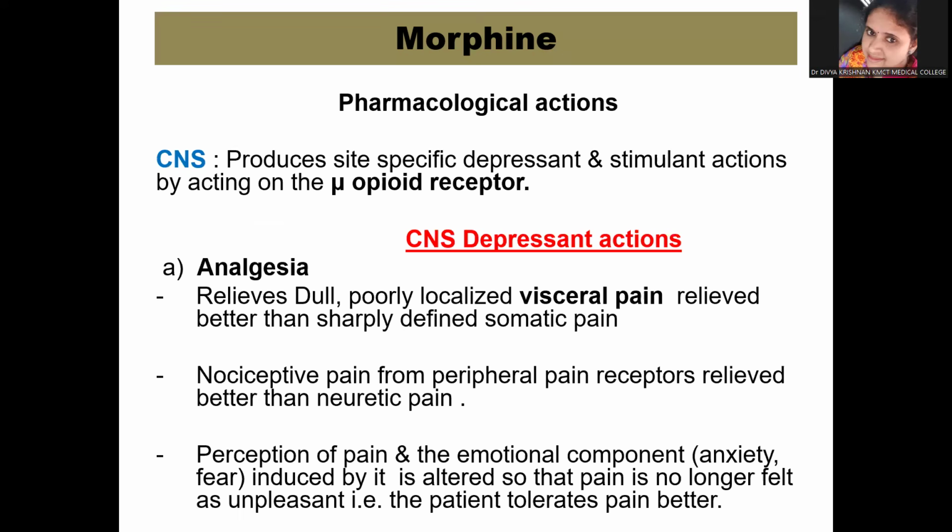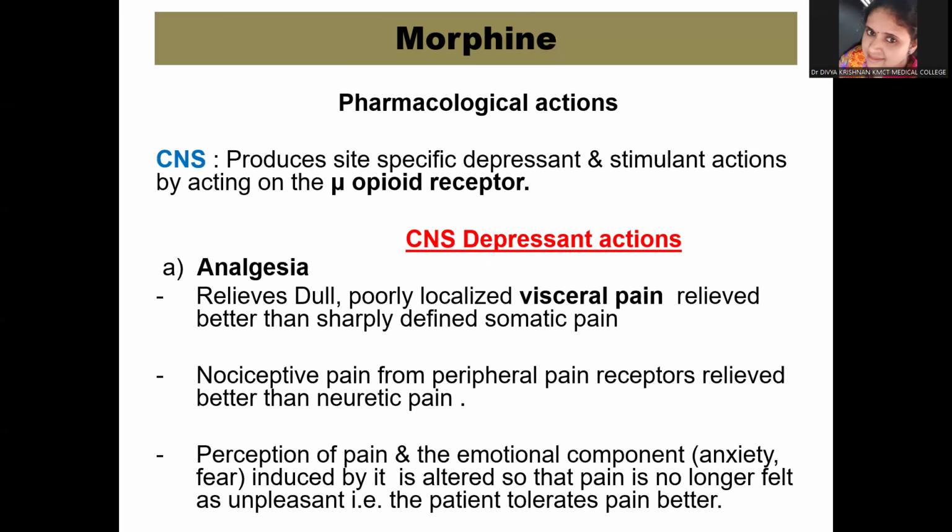There are mainly two types of CNS actions: CNS depressant actions and CNS stimulant actions. Under CNS depressant action, the first and foremost action, which is mediated via the mu receptors, is analgesia. We already have seen that in the tabular column. So now when you ask what kind of pain is being relieved by morphine, please concentrate. It is relieving the dull, poorly localized, visceral pain, rather than the somatic pain.